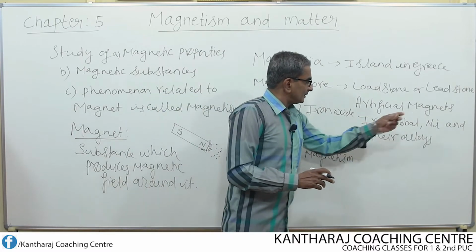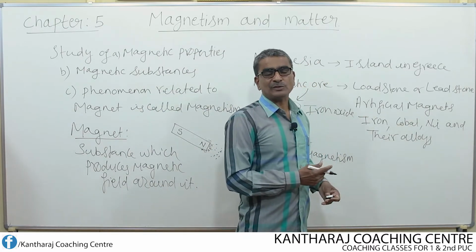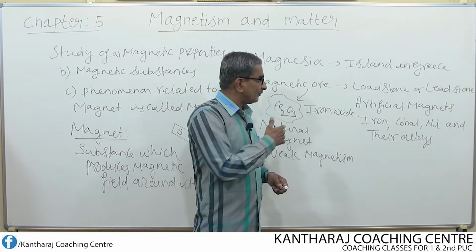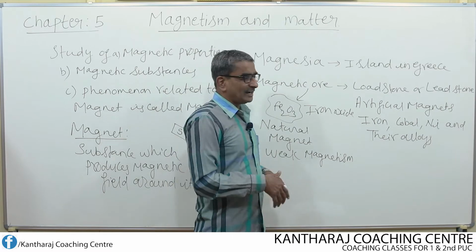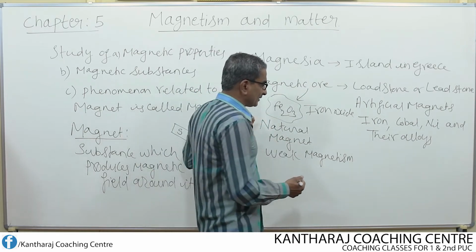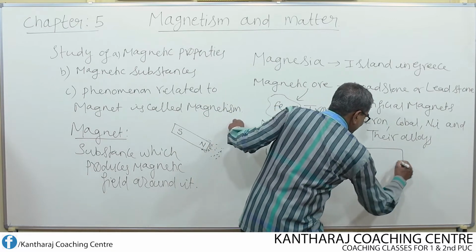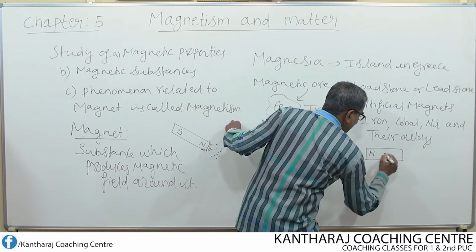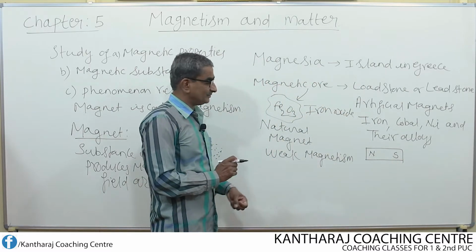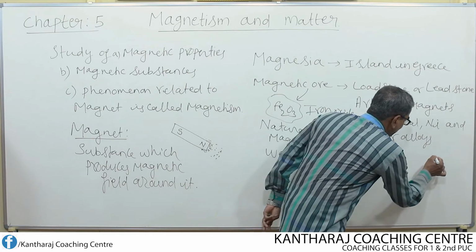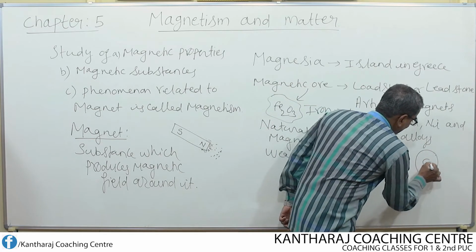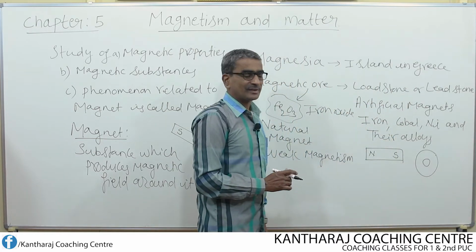So here, different metals and even alloys of these metals are used in the manufacturing of artificial magnets. Artificial magnets are of a variety of shapes. The commonly used magnet is the bar magnet, which consists of two poles, north pole as well as south pole. Then a disc shaped magnet, like this, with a hole at the center.